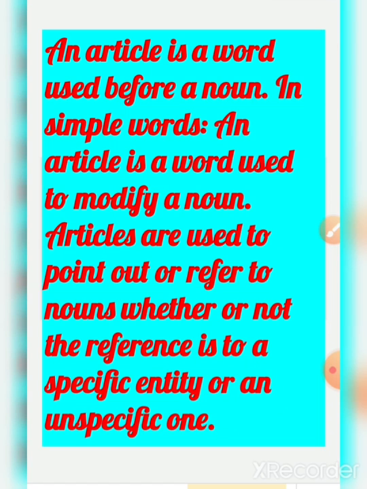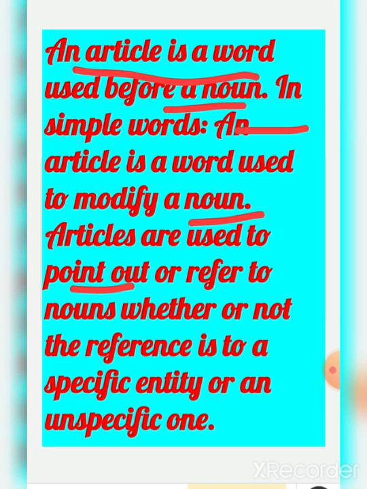So what is an article, children? An article is a word used before a noun. In simple words, an article is a word used to modify a noun. Articles are used to point out or refer to nouns, whether or not the reference is to a specific entity or an unspecific one.